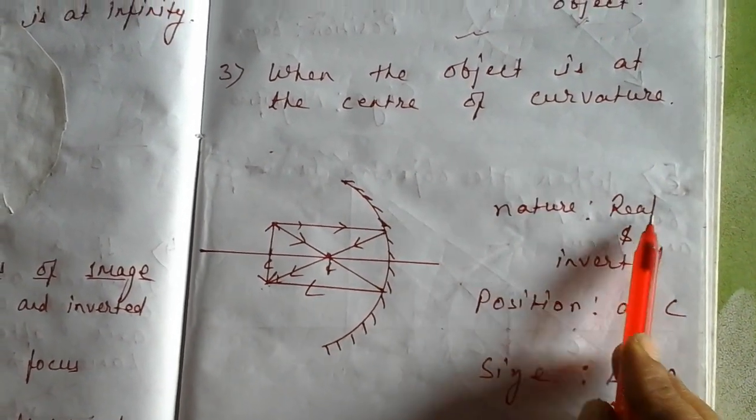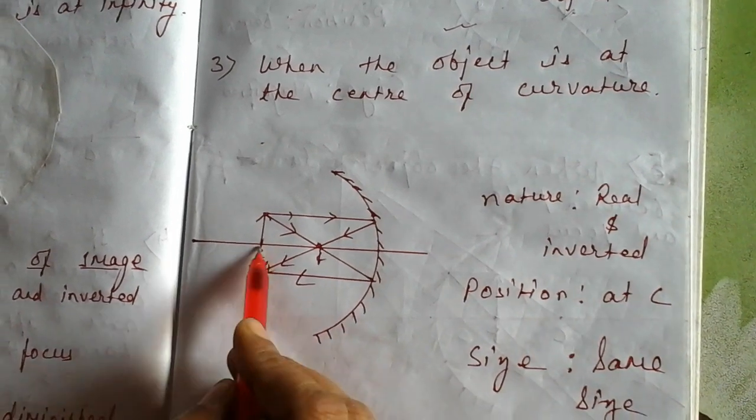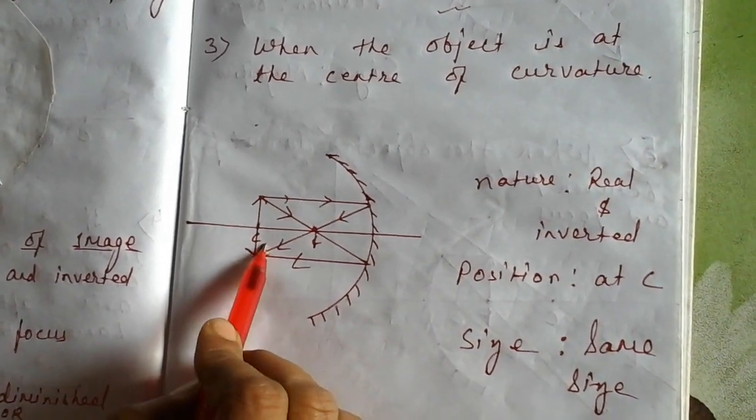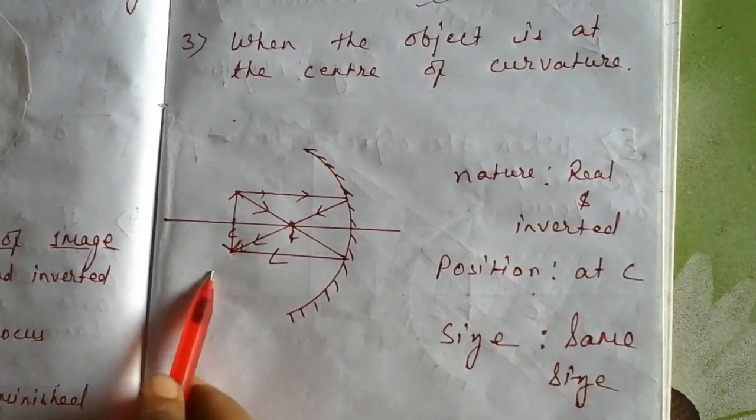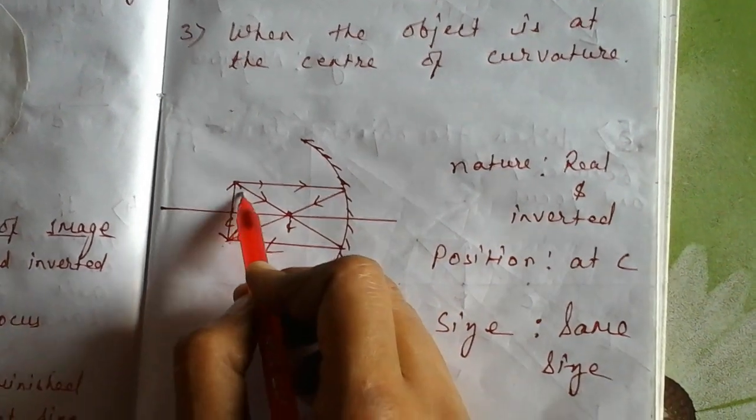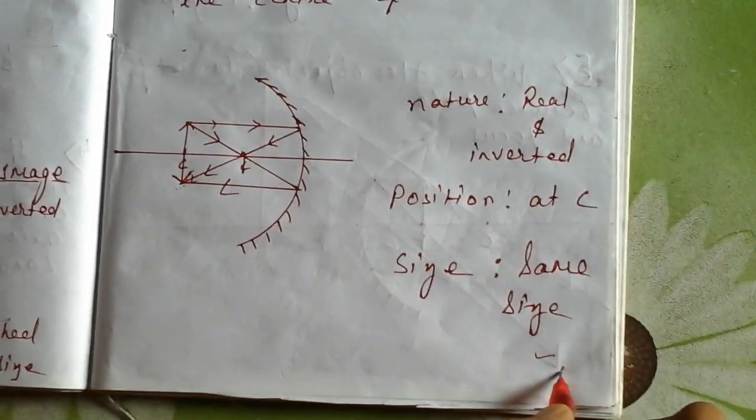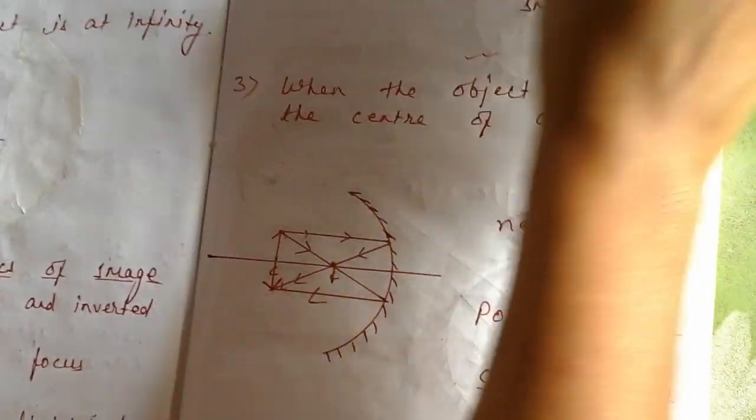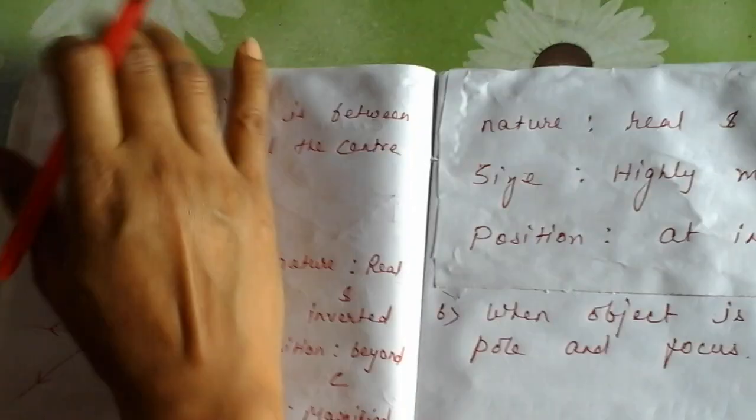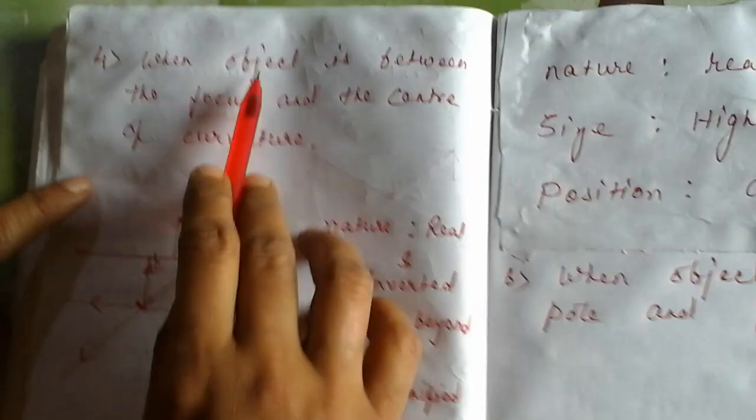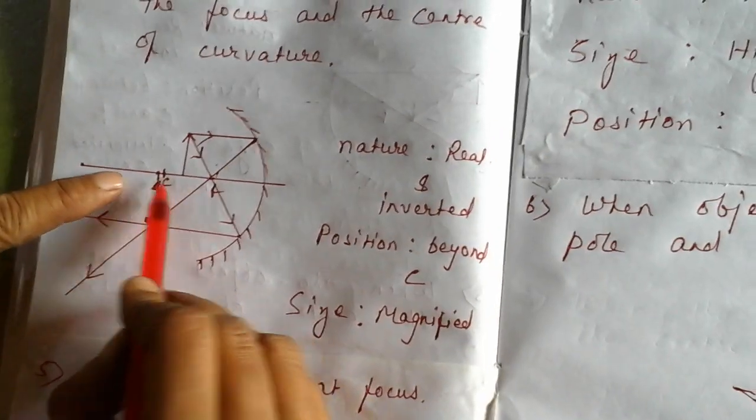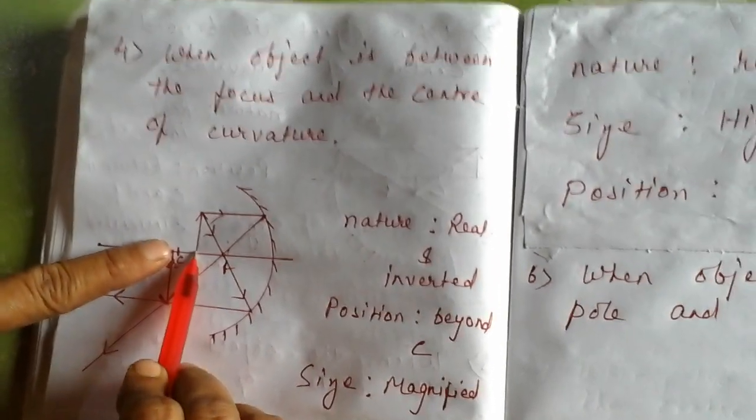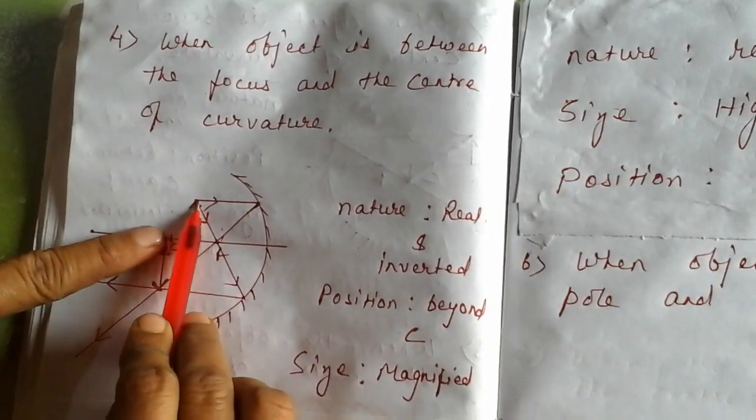Nature is again real and inverted. You see here opposite images are formed. Position at C, and size both are of the same size. Come for the next one. When the object is between C and F, I have shown you the object between C and F.